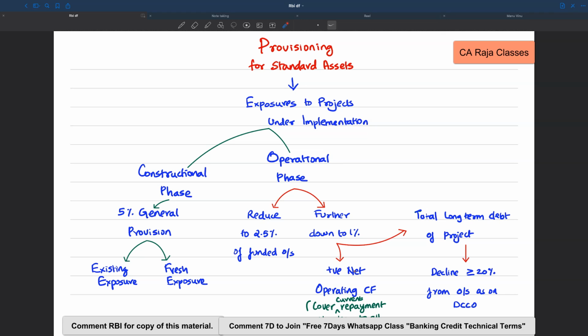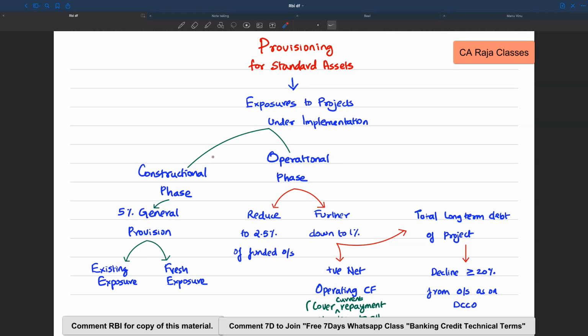net operating cash flow of the borrower should cover the current repayment obligation for all the lenders, not just your bank, for all the lenders. This is condition 1. Condition 2 is total long-term debt of the project should have come down at least by 20% from the outstanding on the DCCO date.